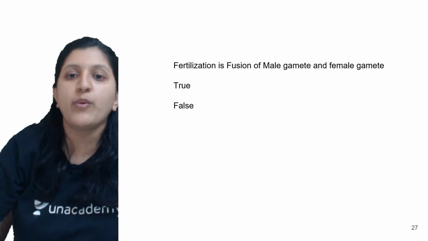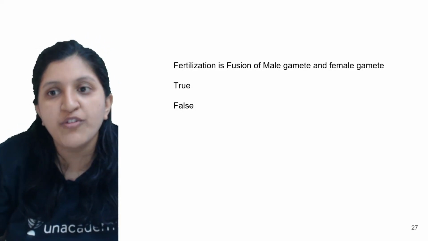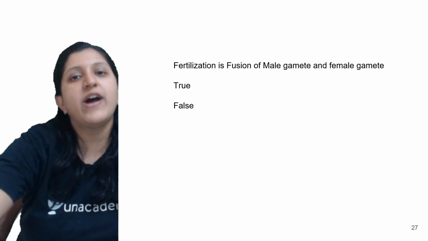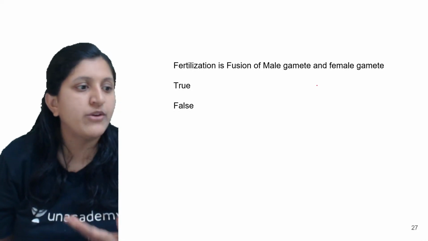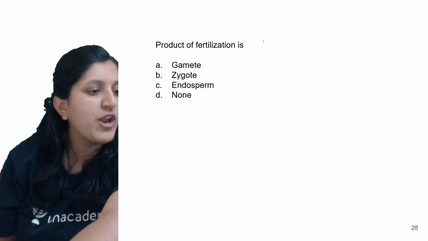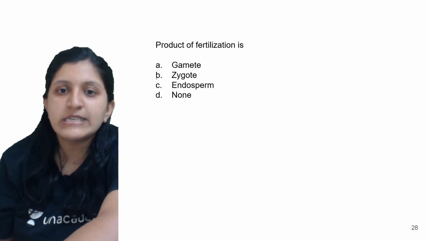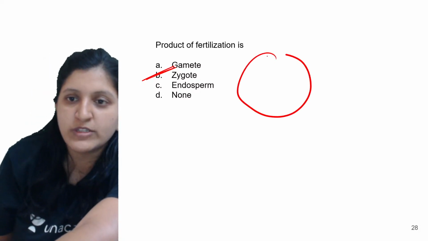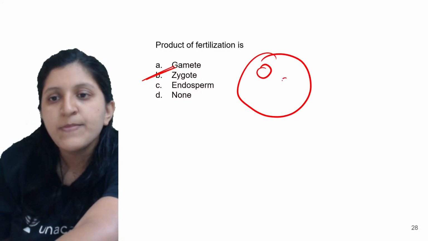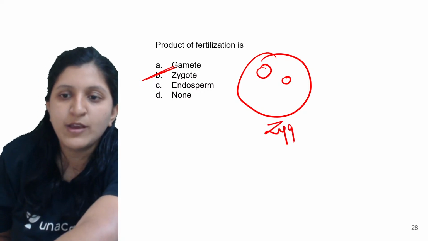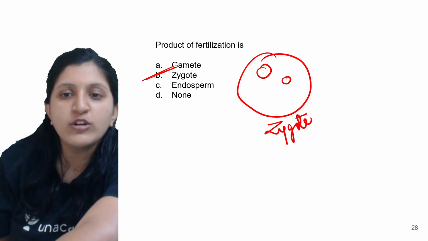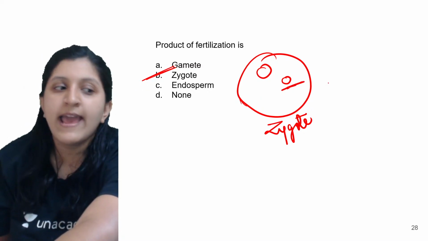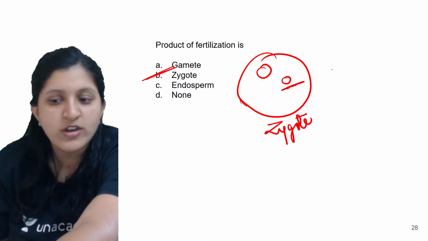So let's have a look at some questions. Fertilization is fusion of male gamete and female gamete: true or false? You can see there is a male gamete fusing with a female gamete, so it is true. And the product of fertilization is the zygote. This is the egg nucleus, and the male nucleus comes, and this itself we call the zygote. We cannot call this an egg anymore, because a male nucleus has also been introduced, so this is a zygote, not an egg anymore.